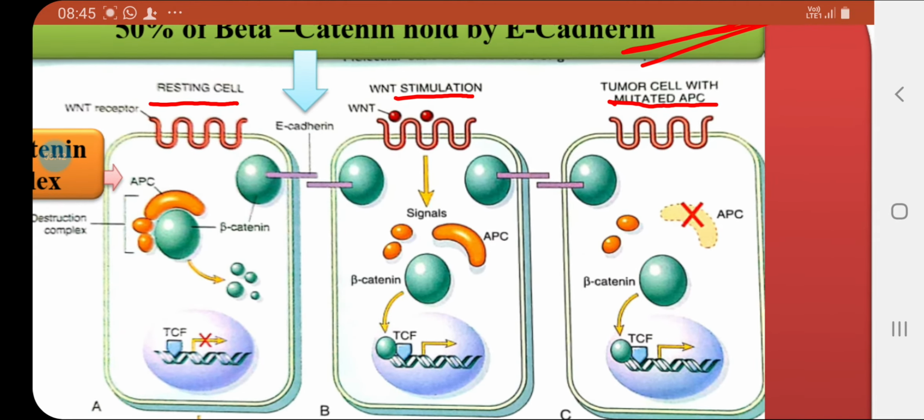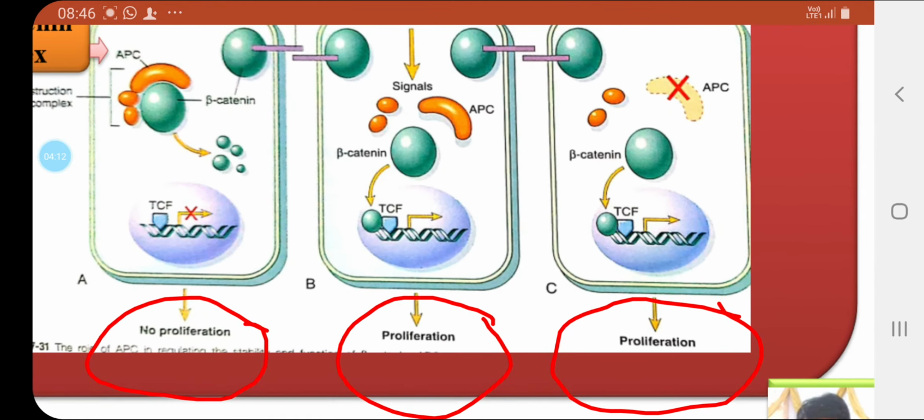In the second case, we can see that when WNT stimulation by the WNT proteins is high, it results in signaling and the destruction complex is destroyed. The beta catenin is released and free, and it goes to the nucleus and forms a transcription complex with the TCF protein and results in cell proliferation.